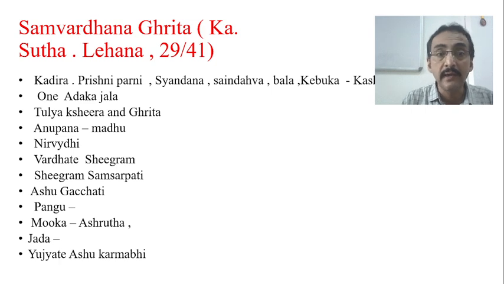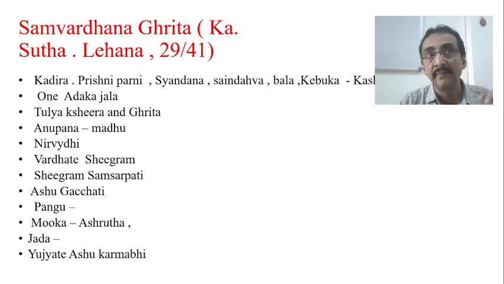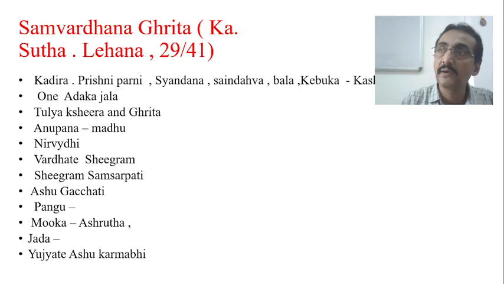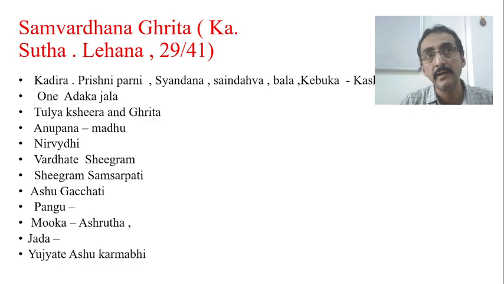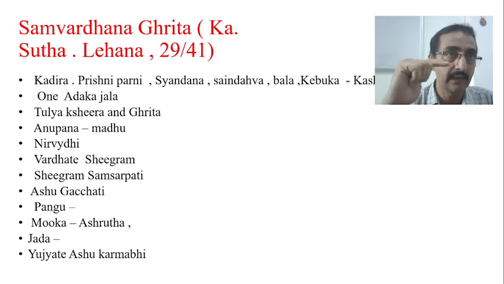So cognitive domain, language domain, and motor domain, all three are explained, and he is telling that this particular yoga is quite useful in all these conditions, which indirectly suggests that this yoga is very good for any kind of global developmental delay. Yujjate ashu karma bihi. So even the child with global developmental delay starts attaining the developmental milestones faster. That is the intention of this particular yoga. So this is one textual example or reference for global developmental delay in Ayurveda.